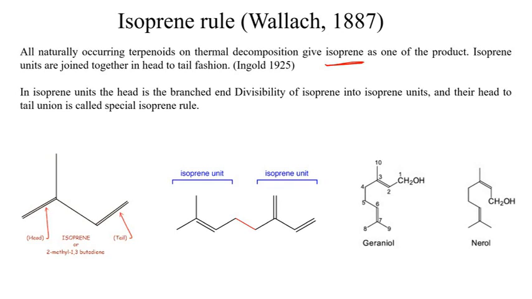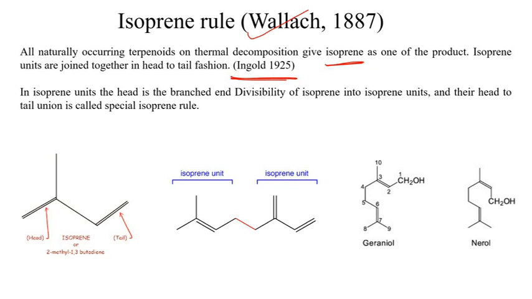So scientists could make out that maybe all these terpenoid molecules are built up by these isoprene units. That is the first finding. Later, the isoprene finding was first made by Wallach, but in 1925, another scientist called Ingold analyzed the structures of the different terpenoid molecules and came to the conclusion that in terpenoids, the isoprene units are not arranged in any random fashion, but follow a definite order. He said that these isoprene units are joined together in head to tail fashion. So that's the second finding.